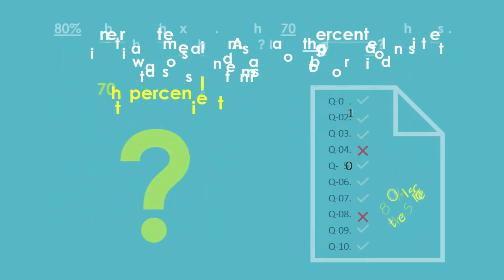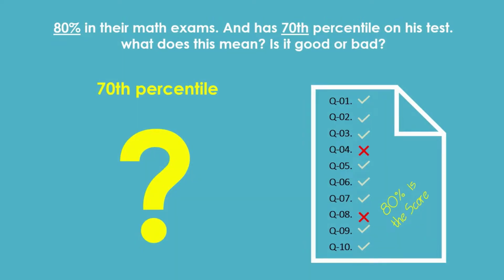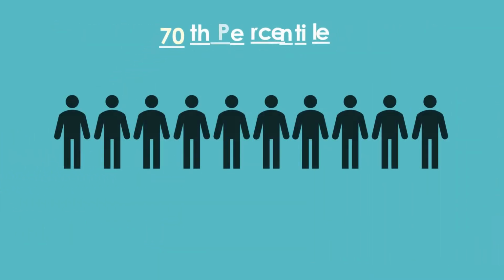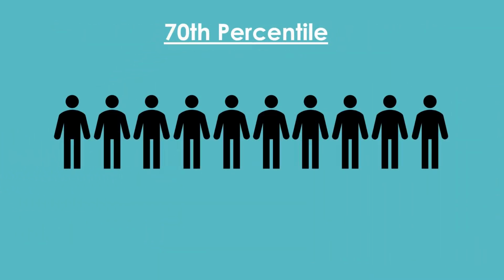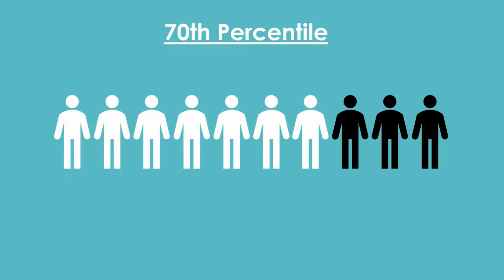Let's make this easier and take an example. If a student scores 8 marks in their exam out of a total score of 10, then he or she has scored 80% aggregate in their math exam. 80% is the percentage scored by the student in that exam. But if we assume that the student is in the 70th percentile on the test, what does this mean? Is it good or bad?